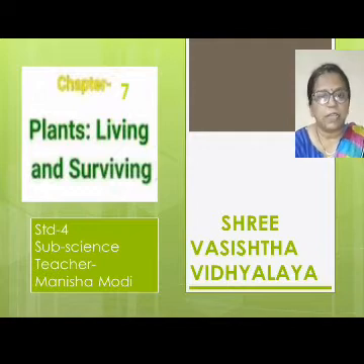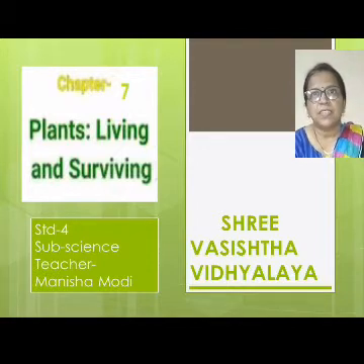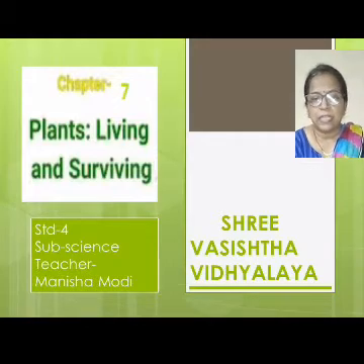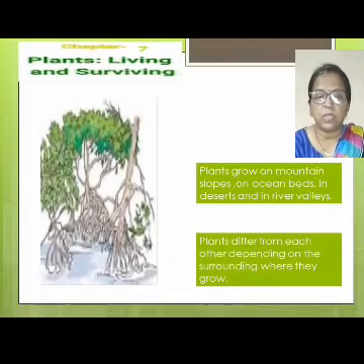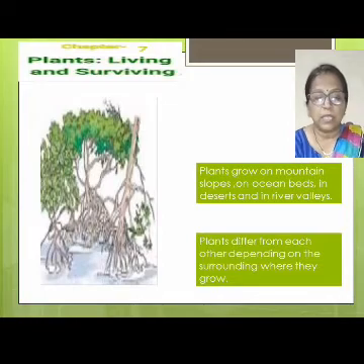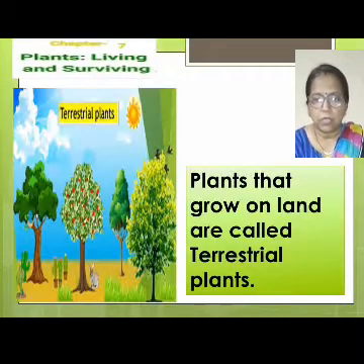So children, today we are learning chapter 7, plants living and surviving. In this chapter you will learn about the plants that grow in mountain areas, ocean areas, desert areas, rivers and valleys. You can see plants grow everywhere around you. Wherever the plants grow, it depends on the surroundings where they grow.